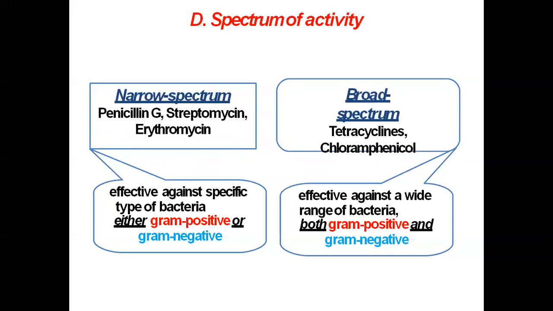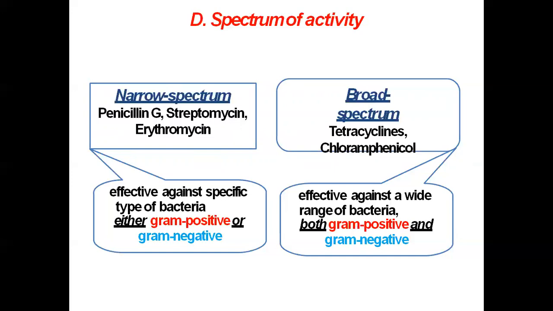Now, broad spectrum antibiotics are tetracyclines and chloramphenicol. They have a wide spectrum of activity. Not only are they effective against gram-positive and gram-negative organisms, but they also have action against chlamydia organisms and rickettsia also. And that's why they are called broad-spectrum antibiotics.